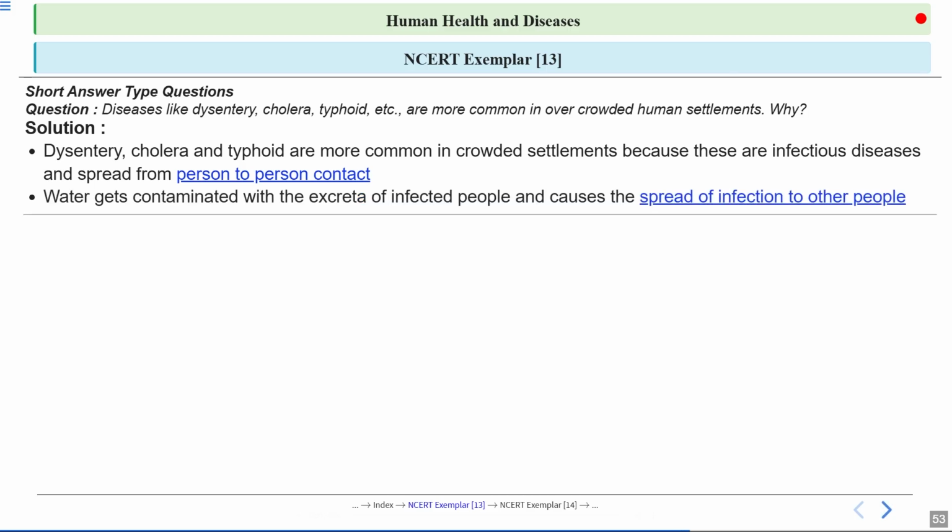Now, another reason is contaminated water. In overcrowded areas, sanitation systems often cannot keep up. So water can get mixed with the waste from the infected people. Okay, when the other people drink this water, the infection spreads further. So this shows us how clean water and good hygiene are essential for preventing these diseases.